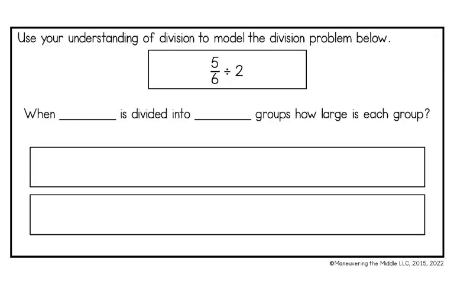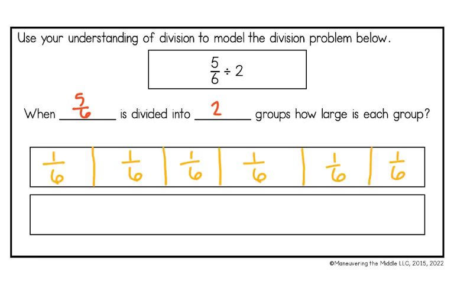So we're going to use our understanding of division to model the problem 5/6 divided by 2. So when 5/6 is divided into 2 groups, how large is each group? So I'm going to take my first fraction bar and I'm going to break that up into 6, since that is the denominator for the fraction we have. So I've divided our first fraction bar into 6, and now I need to divide our second fraction bar, and I'm going to do that by thinking to myself, what is 6 times 2? And that is 12. So my denominator here is going to have to be 12.